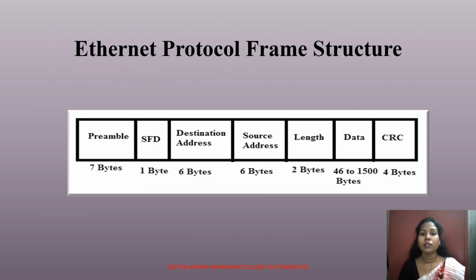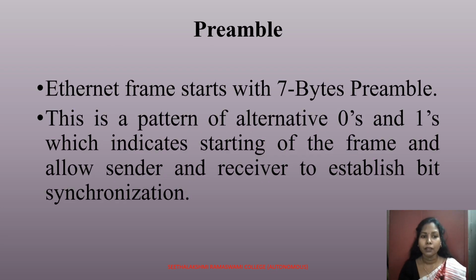Now this is the protocol frame structure for Ethernet, because as you can see, preamble occupies 7 bytes, SFD occupies 1 byte, destination address occupies 6 bytes, source address occupies 6 bytes, length of 2 bytes, data 46 to 1500 bytes, and CRC is 4 bytes. What is preamble? So the Ethernet frame starts with a 7-byte preamble. This is a pattern of alternating zeros and ones which indicates the starting of the frame, which allows the sender and the receiver to establish bit synchronization.